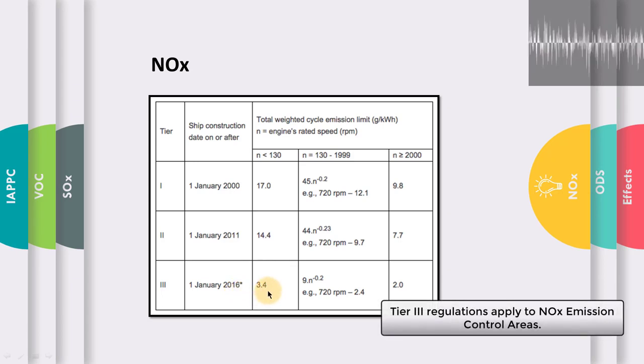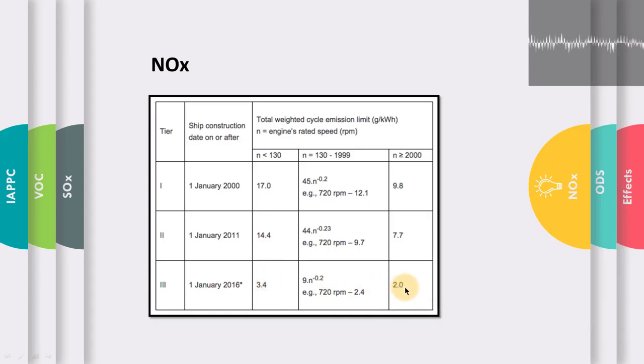So as you can see, the emission limit has been further reduced from 14.4 to 3.4 gram per kilowatt hour, and for RPMs 2000 or more, it is 2.0 gram per kilowatt hour. As you can see in this table, NOx emission limits are reducing as you go down in the table. This clearly shows that a lot of steps are being taken to reduce the NOx emissions from ships.